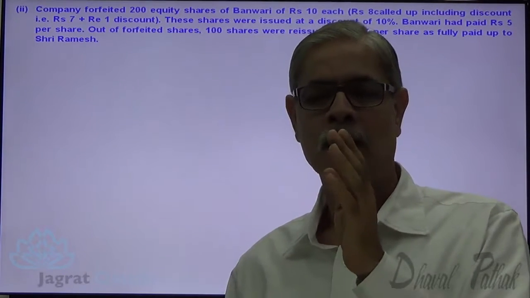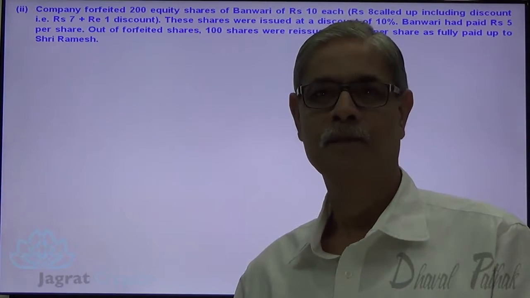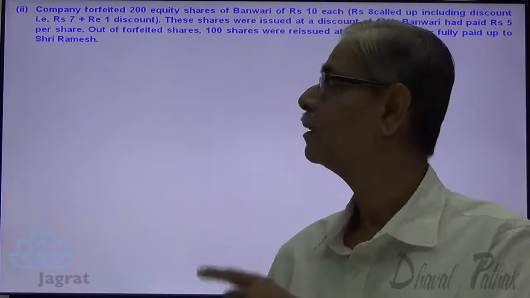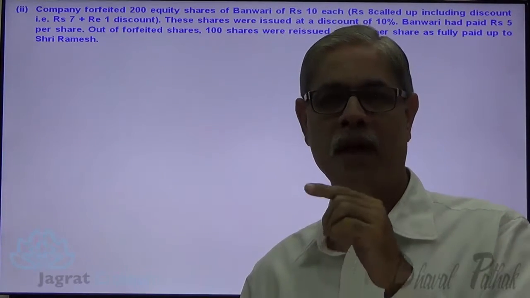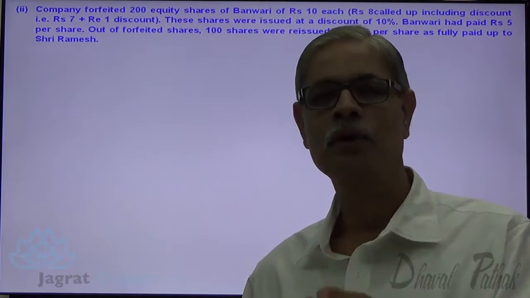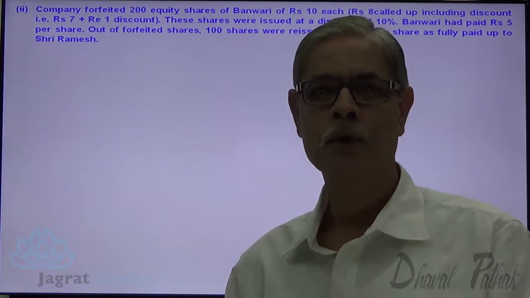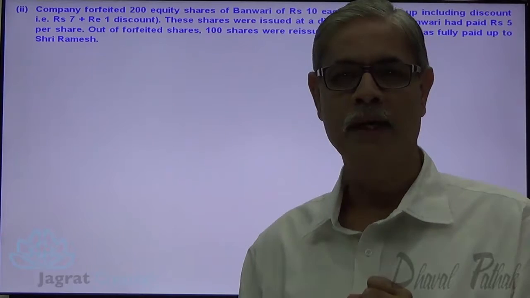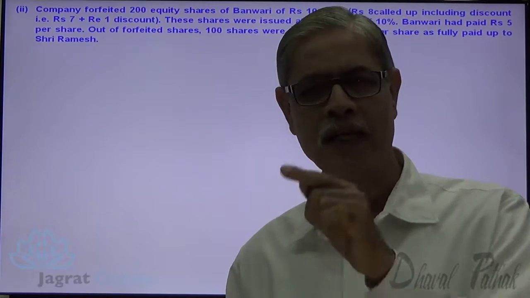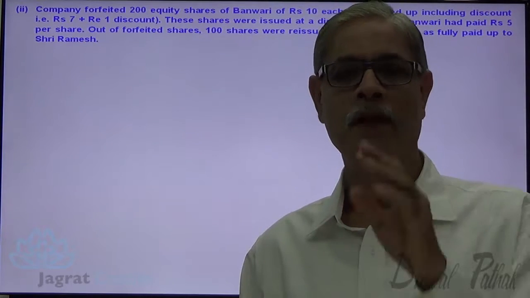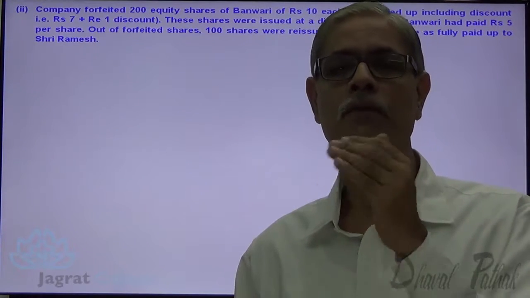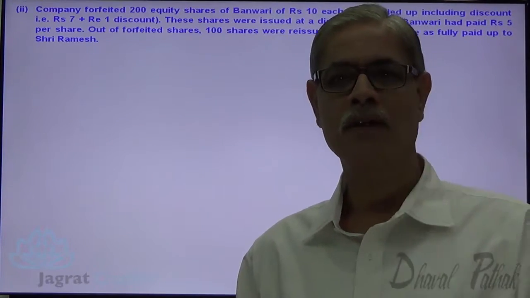So, the called up capital is less than 10 at the time of forfeiture, and when the shares are reissued, they are reissued as fully paid up. So at the time of reissue entry, you are required to credit share capital account that was cancelled in a forfeiture entry, and over and above, you are going to receive calls in advance. That's an important understanding.